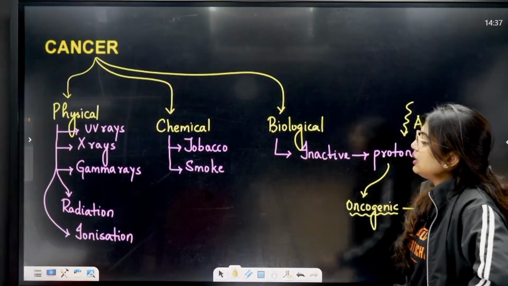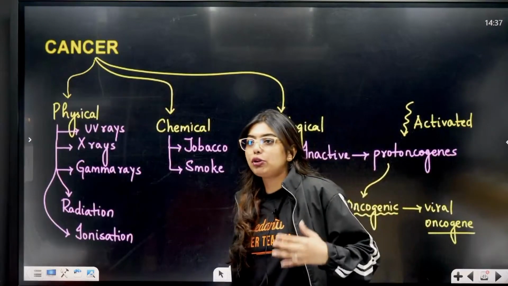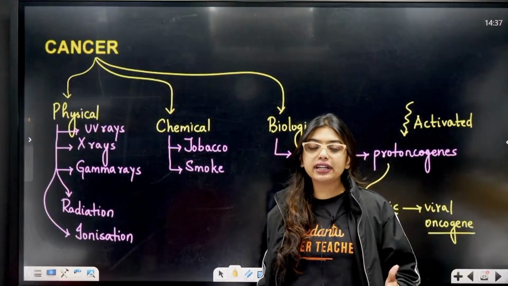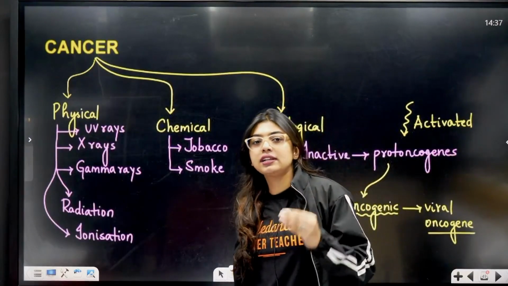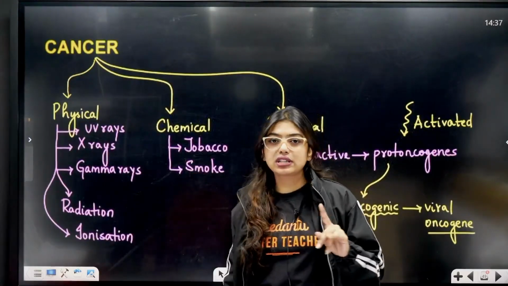Okay, now chemical is going to be tobacco and smoke. Very, very dangerous. Maybe people who are smoking now, they might be enjoying it, but in the long run, tobacco is one of the most dangerous ones. So tobacco and smoke is a chemical cause.